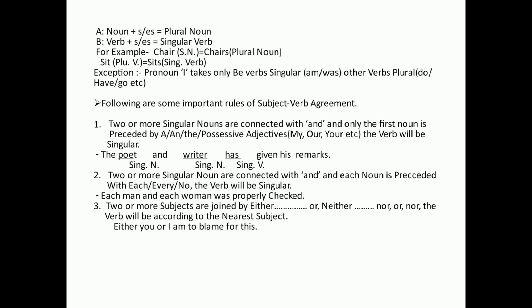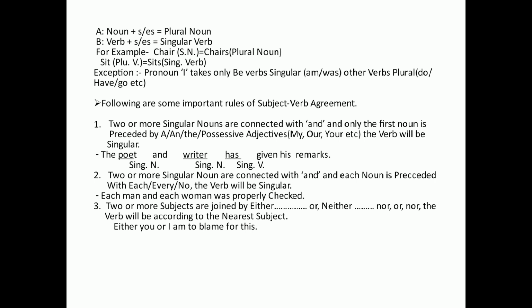For example, chair. Chair is a singular noun. When we add s or es to chair, it becomes chairs. That means plural noun. Likewise, sit, that is a verb, and this is in original form and it is plural. But when we add s to sit, the word becomes sits and it is a singular verb.